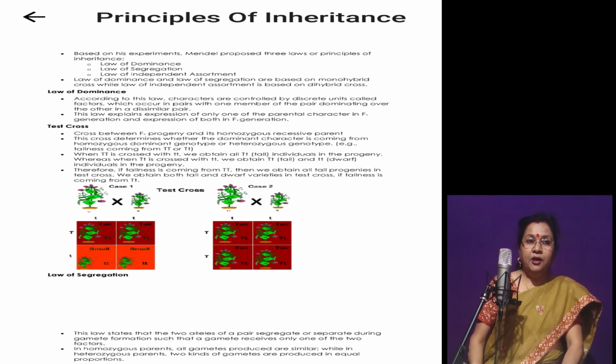That means the recessive gene is not blended with the dominant trait, but appears in the pure line form. Thank you for this session.